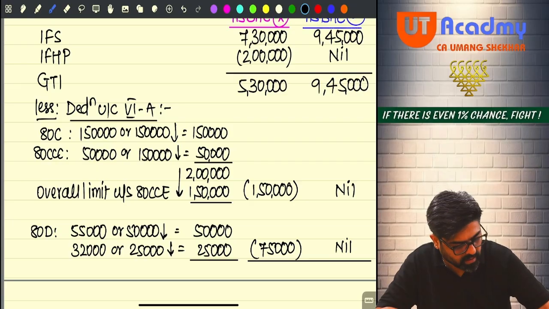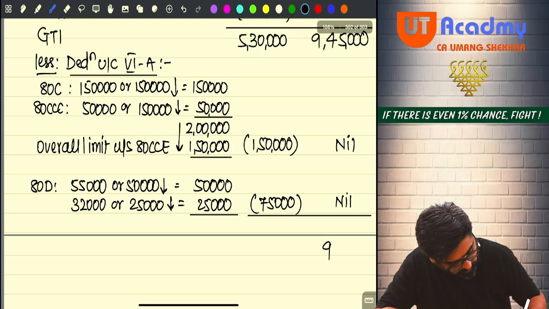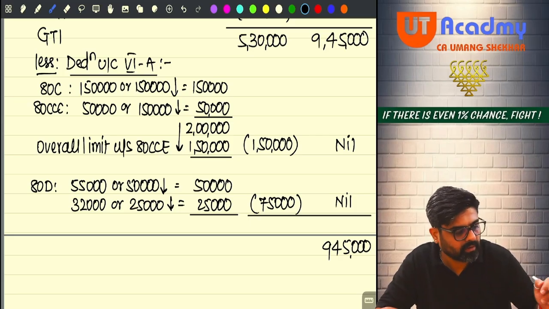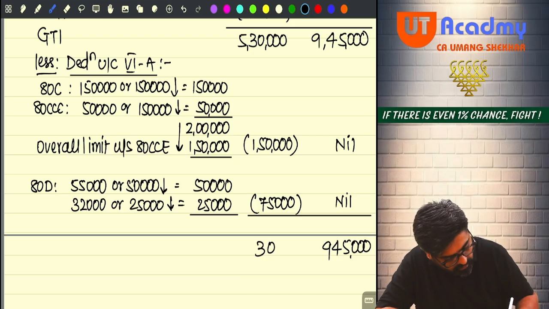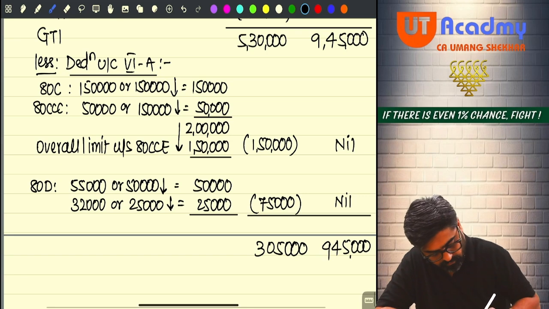Now the total income here will be 9,45,000 only. And here 5,30,000 minus 1,50,000 minus 75,000, you are going to get 3,05,000. Please check the amount of total income, correct?